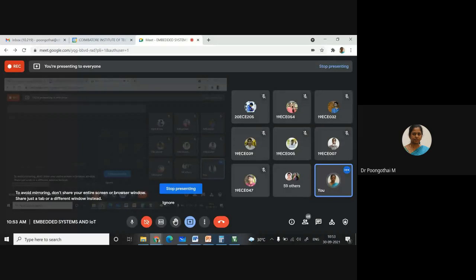Okay, any doubts? No, ma'am. If you have any doubts, you can post your doubts in the WhatsApp group. I will help you in all aspects. So try the lookup table, and at the same time, try the memory window.